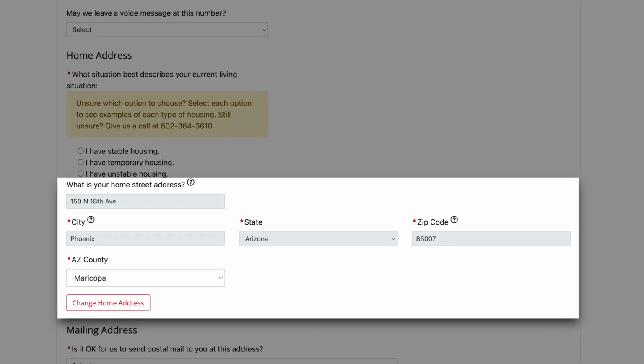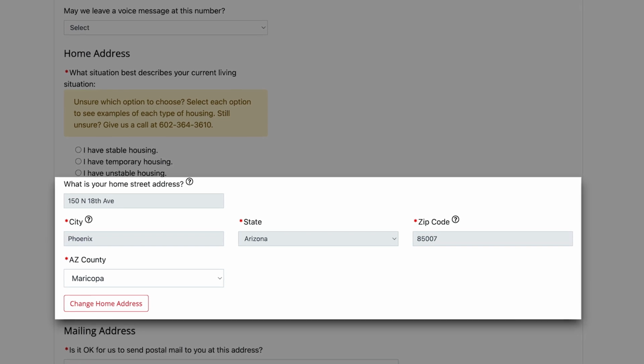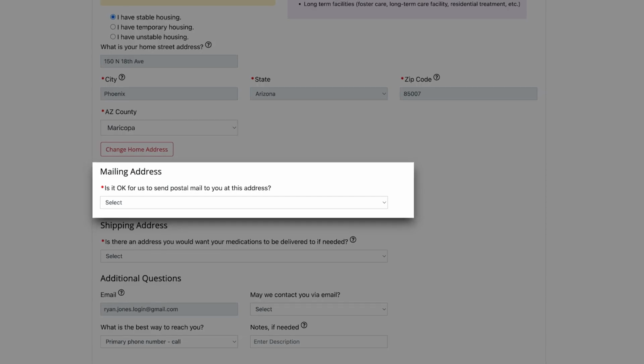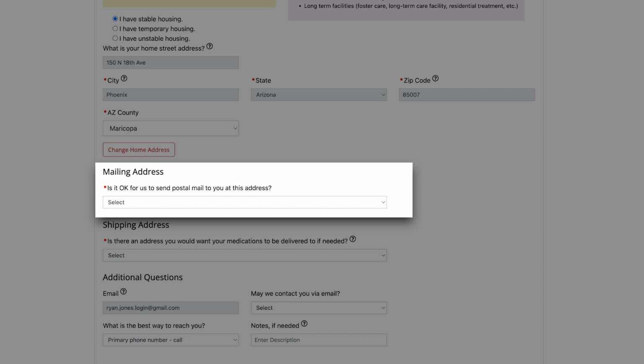Please enter your street address, including city, state, and zip code. If you have temporary housing or unstable housing, please enter the city, state, and the zip code that you normally stay in. Use the examples we listed to help you select an option. Once you enter your address, we'll ask if you can receive mail there.